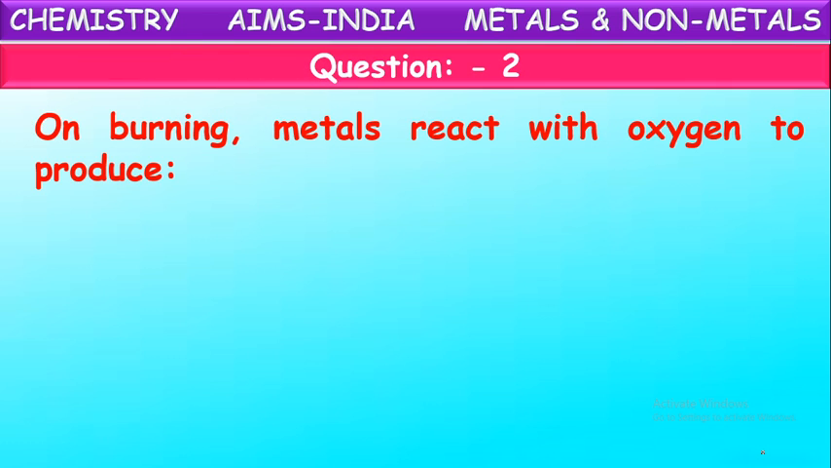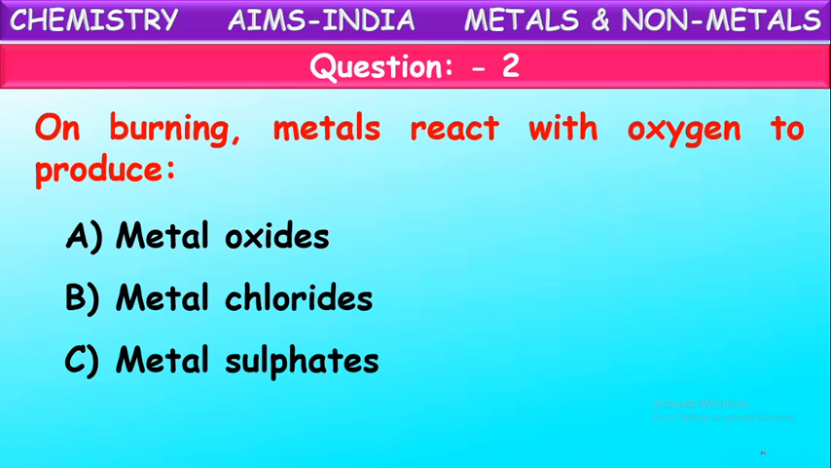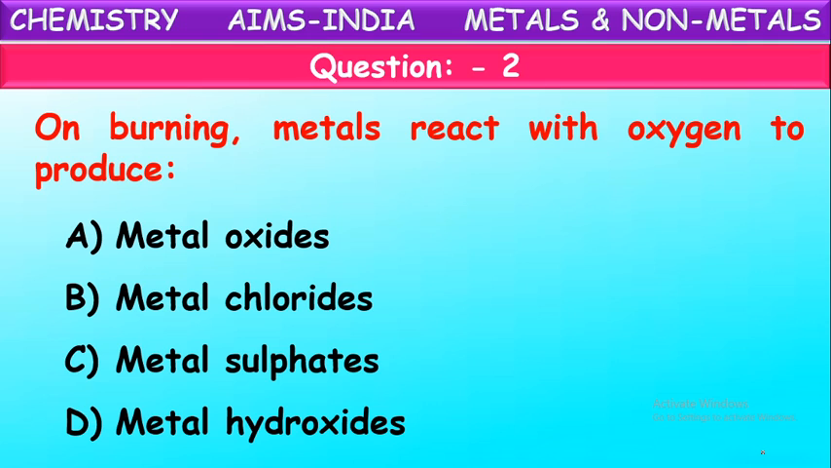Next one. On burning, metals react with oxygen to produce what? Do they form metal oxides, metal chlorides, metal sulfates or metal hydroxides? They form metal oxides. These metal oxides are basic in nature because on reaction with water they form respective metal hydroxides, which are bases. So metals on reaction with oxygen form metal oxides.